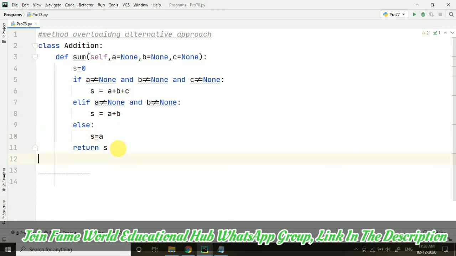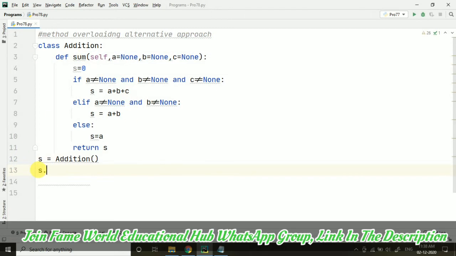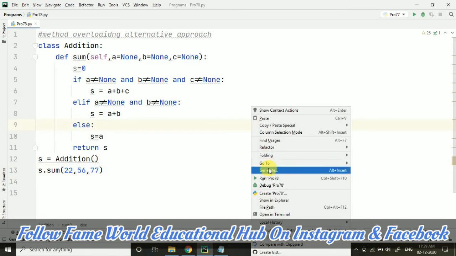Now I am just going to create the object of this addition class, and let's pass the marks. Suppose right now actually it's not going to be passed here, it's in the sum method, so we will be taking it there only. So s dot sum, and suppose I am having three subject marks, or you can say three numbers. Now let's check what's happening.